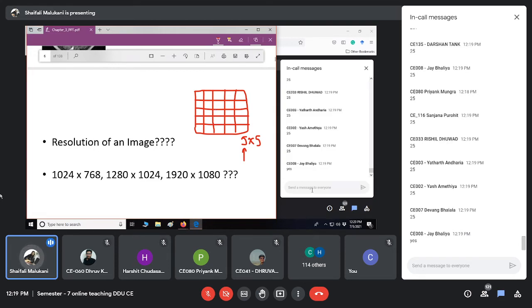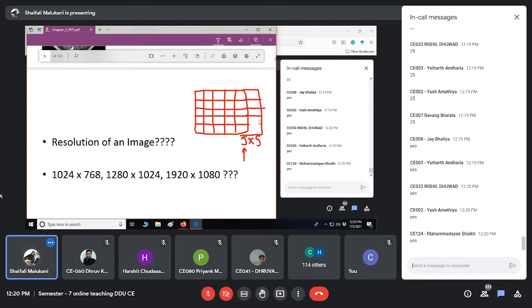Now if I say it is 5 cross 6, what will happen? If this represents width and this represents height, then one more row will get added. The number of rows will be 5 and the number of columns will be 6. Row and column is the general representation, so let us keep it like that.